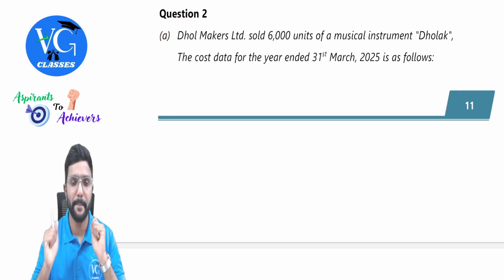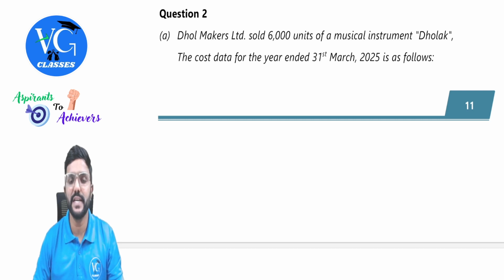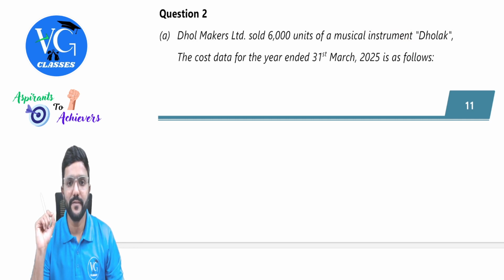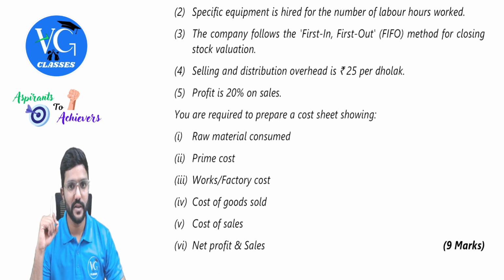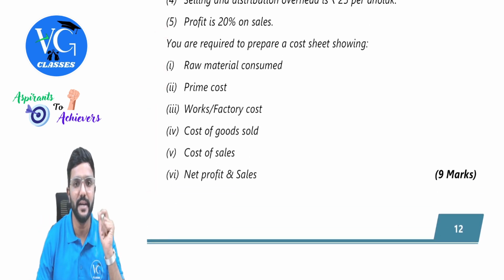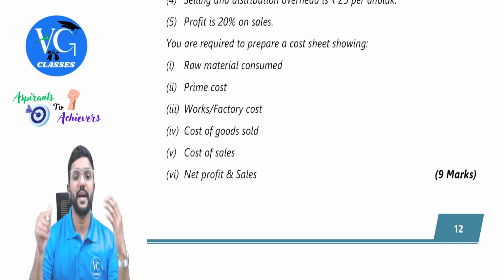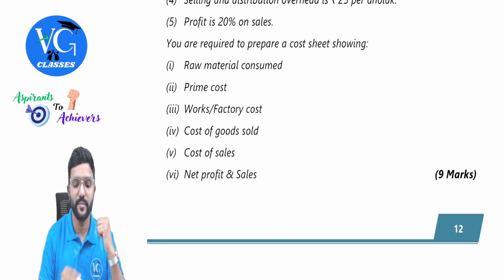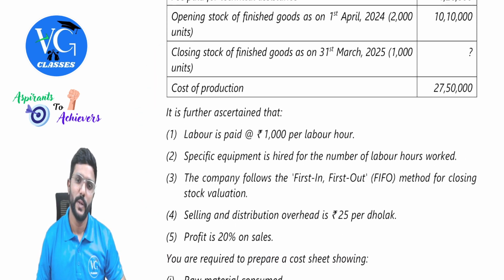Question number 2. A. Dole Makers Limited sold 6,000 units of musical instrument Dolak. Okay. The cost data for the year ended 31st March 2025 is as follows. Okay. Question is on cost sheet. When the question is so lengthy, you can just see the requirement also once before reading the data. You are required to prepare a cost sheet showing raw material consumed, prime cost, works or factory cost, cost of goods sold, cost of sales, and net profit and sales. Okay, we are supposed to prepare a cost sheet showing all this, guys. That's all. Question is for 9 marks.